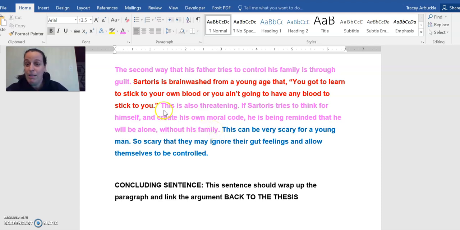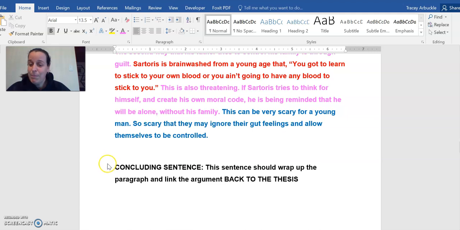So again, this is a specific example about control, and in the pink I'm explaining about how that's really unhealthy and not great. In the blue is my commentary. This can be very scary for a young man, so scary that they may ignore their gut feelings and allow themselves to be controlled. So I'm going a little bit outside of just the story and saying, in general, no matter who you are, this is not a great situation.